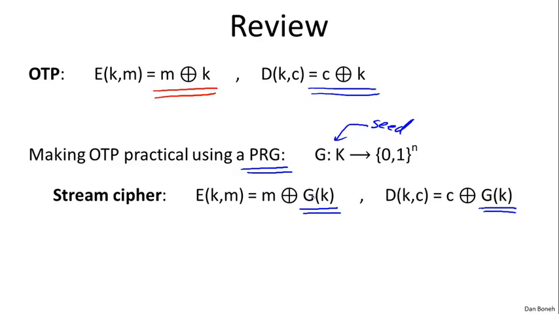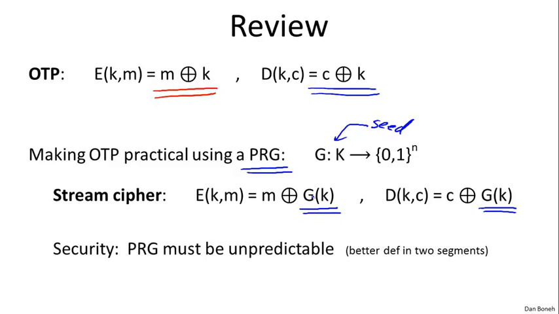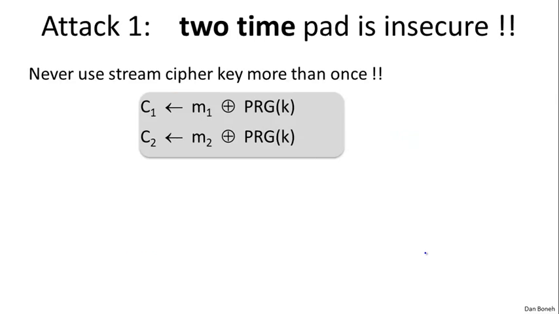We said that security no longer relies on perfect secrecy because stream ciphers cannot be perfectly secure. Instead, security relies on properties of the pseudorandom generator. We said that the pseudorandom generator essentially needs to be unpredictable. But it turns out that definition is a little bit hard to work with, and we're going to see a better definition of security for PRGs in about 2 segments. But in this segment, we're going to talk about attacks on the one-time pad.